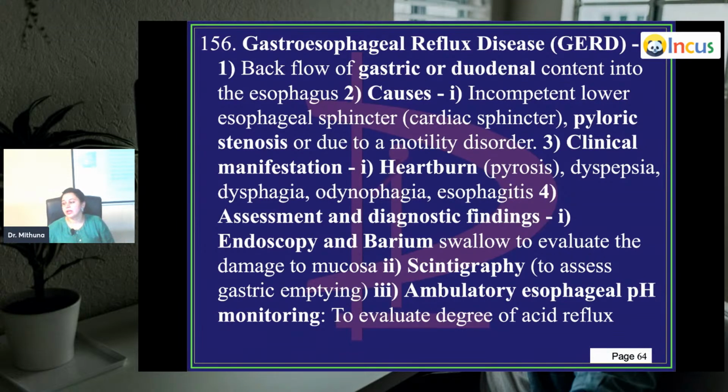And you also do scintigraphy to assess gastric emptying. How is the food or the diet getting emptied? Okay, and then you do ambulatory esophageal pH monitoring to evaluate degree of acid reflux. Keep moving the patient in various positions to keep checking the pH.